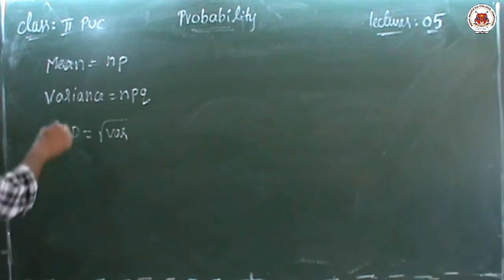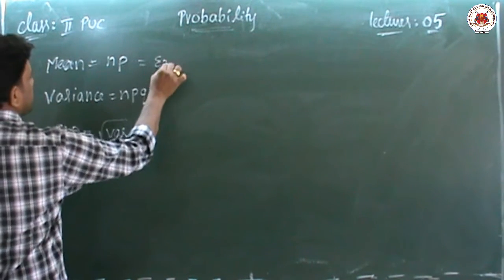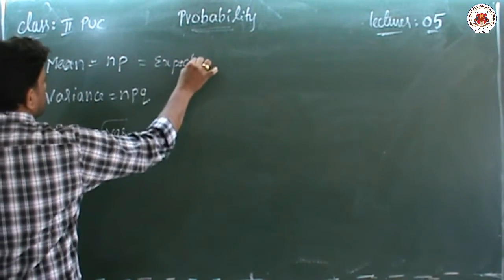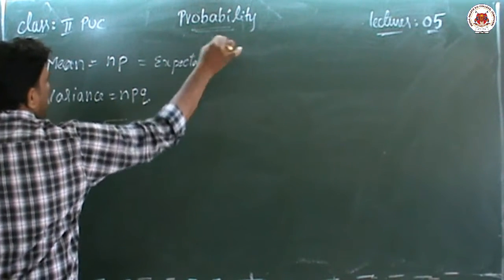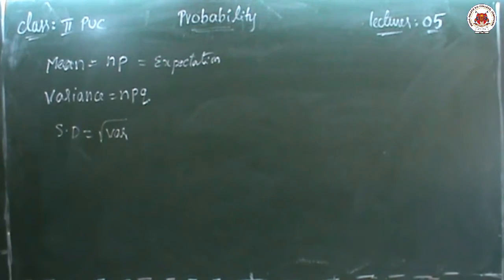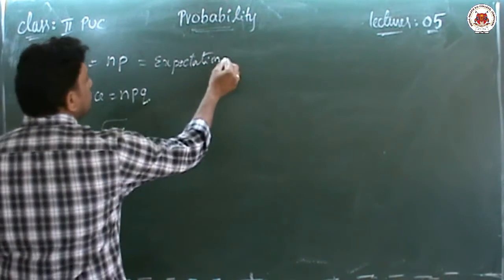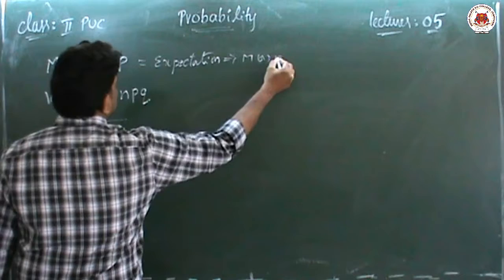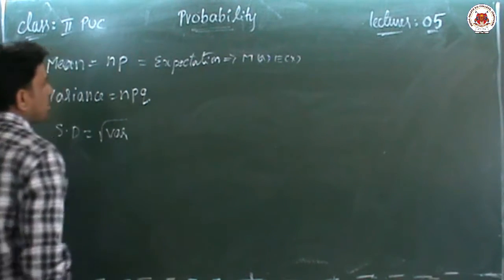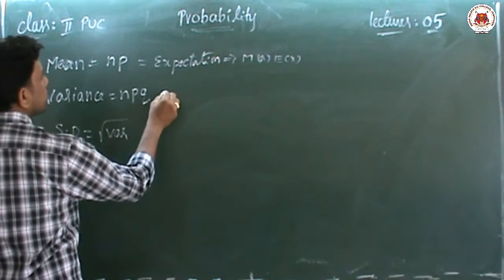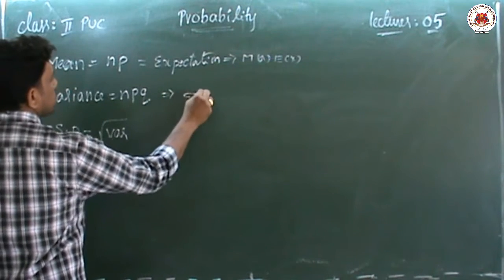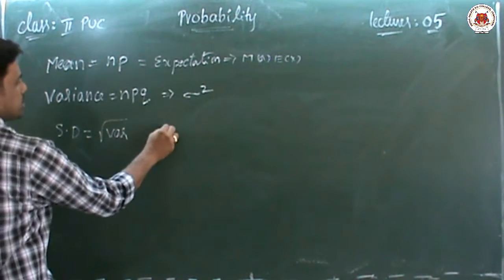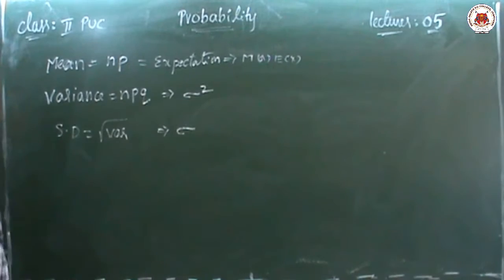Here the mean, or we can say expectation, both have the same meaning. The mean or expectation is denoted by M or E of x, variance is denoted by sigma square, and standard deviation is denoted by sigma.